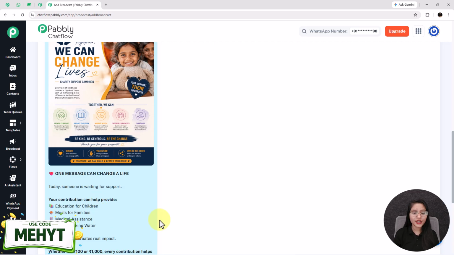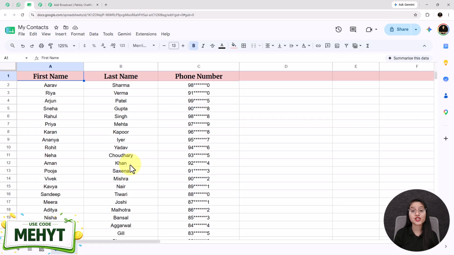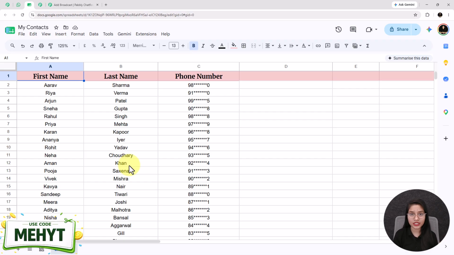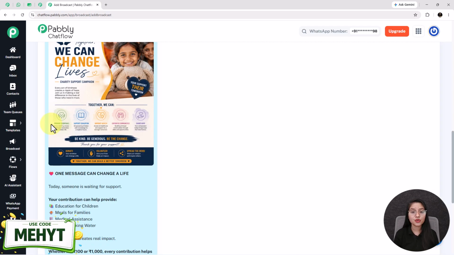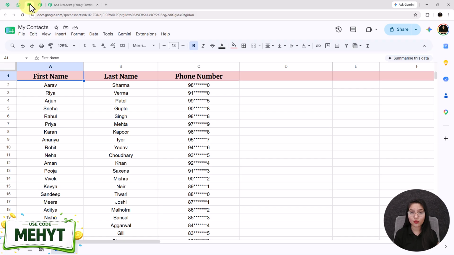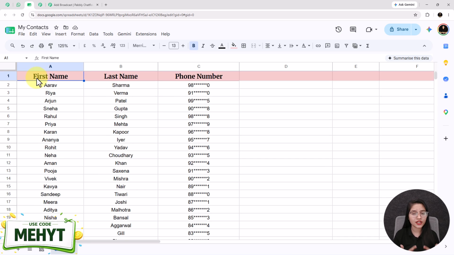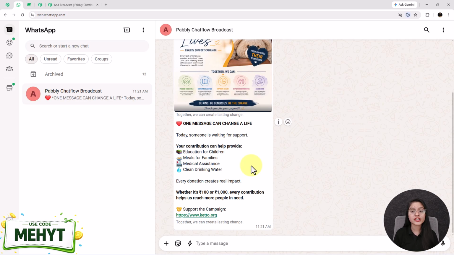And the best part, you can send this campaign to hundreds or thousands of supporters automatically instead of contacting everyone manually. With this broadcast setup, you can upload your contact list once and send your donation campaign message to all your supporters in just a few clicks. And that's the power of WhatsApp campaign broadcasting for NGOs.